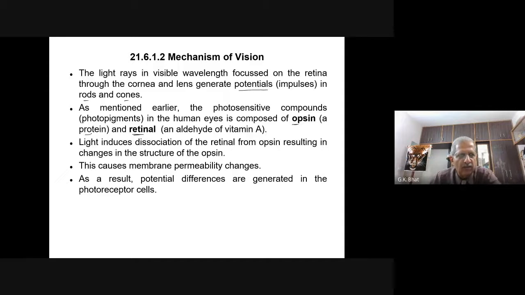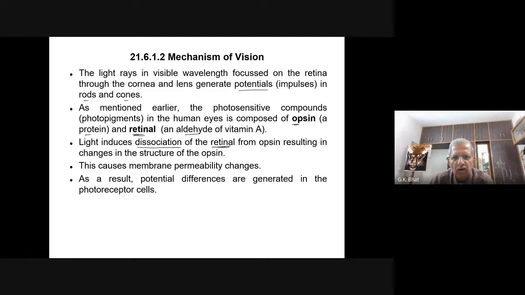Opsin is a protein and retinal is an aldehyde of vitamin A. Light induces the dissociation of the retinal from the opsin, not association. Please remember, it results in dissociation.